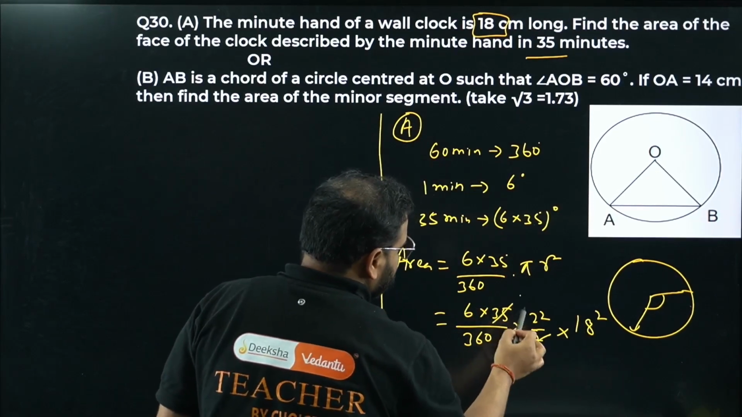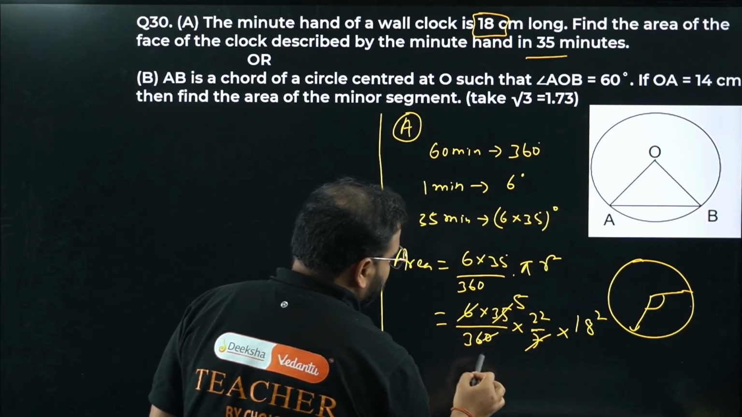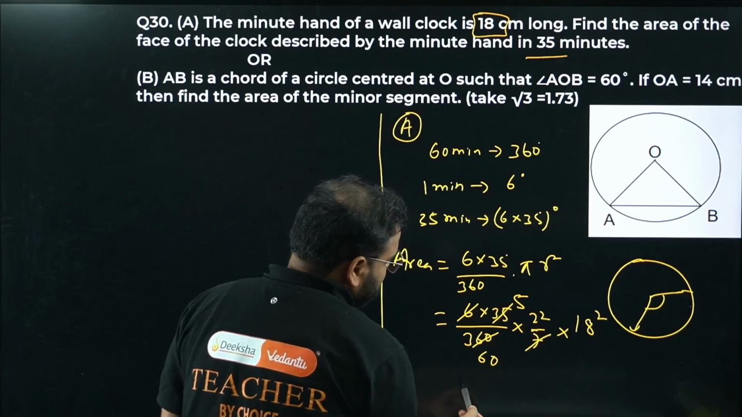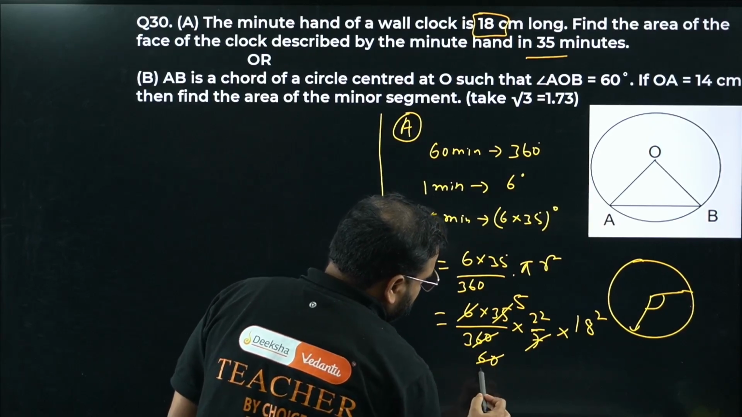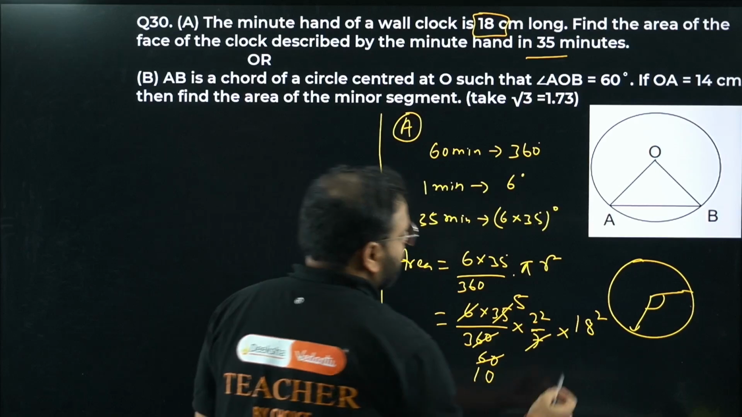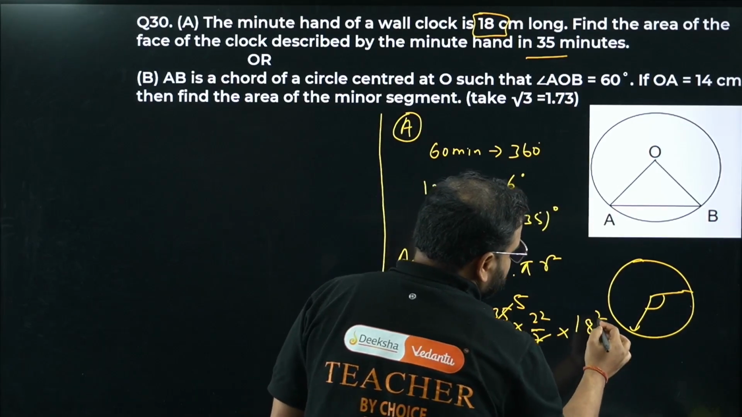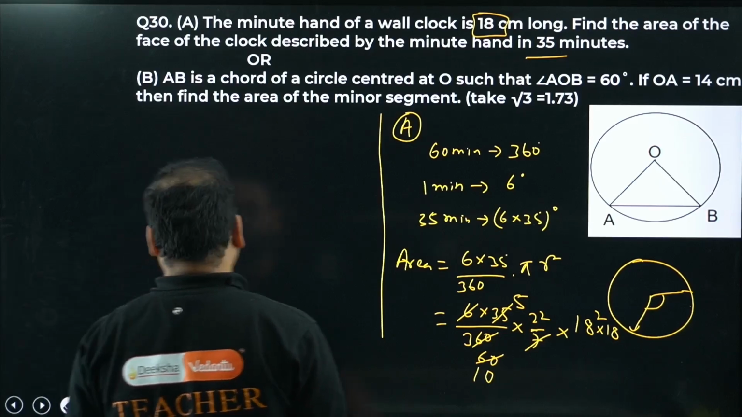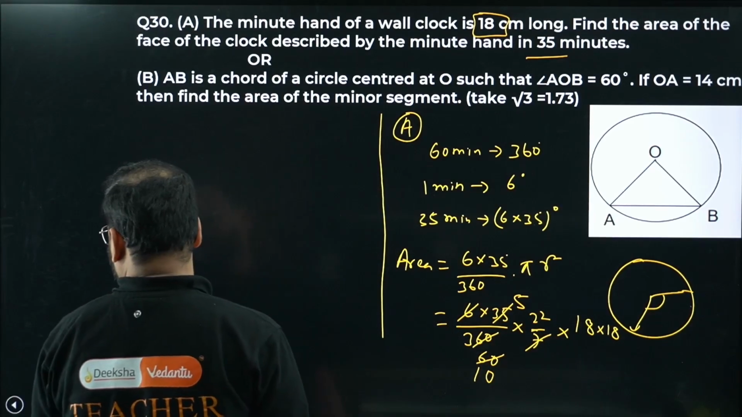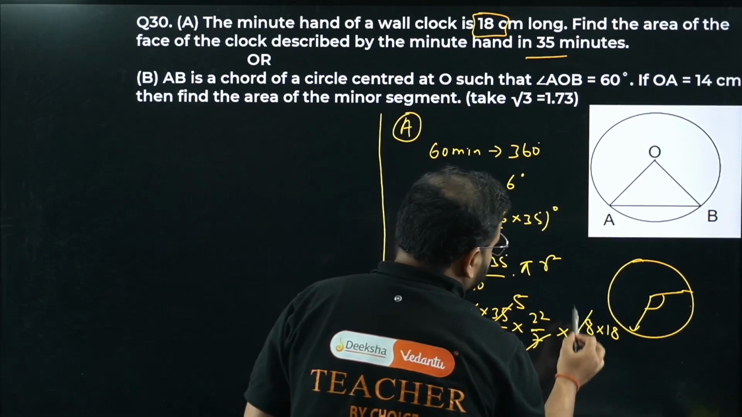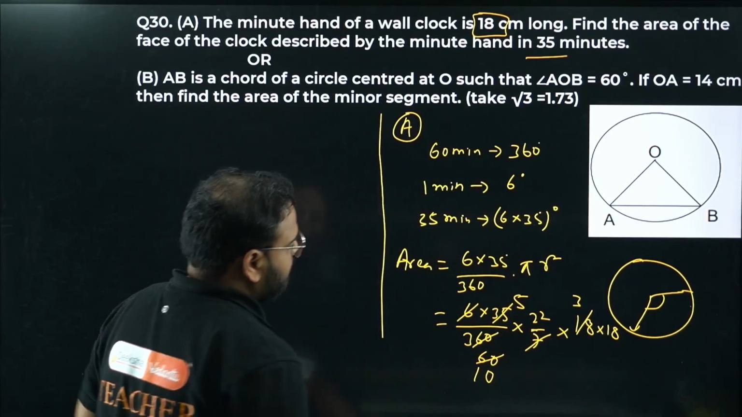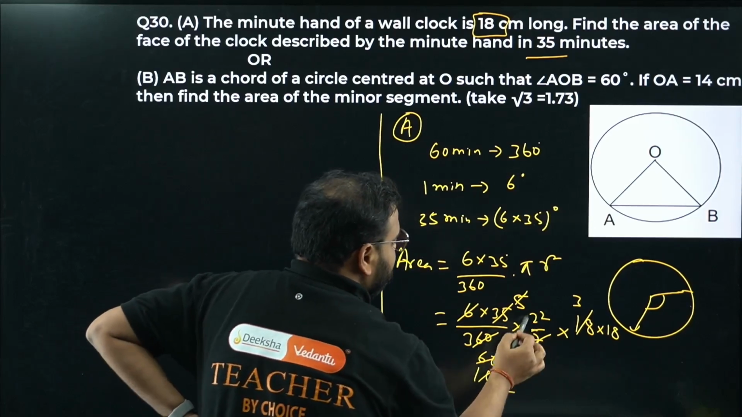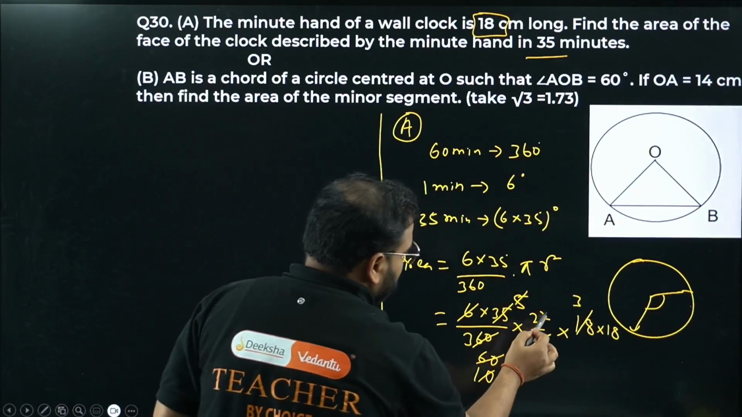Have a look. 7 5s are 35. We get here 6 6s are... So what are we getting now? 6 10s are 60. And what is this? 18 square, right? So I can write 18 square as 18 into 18. So 6 3s are 18. Let's multiply this also. 5 times 2 is 10 and 2 times 11 we are getting.